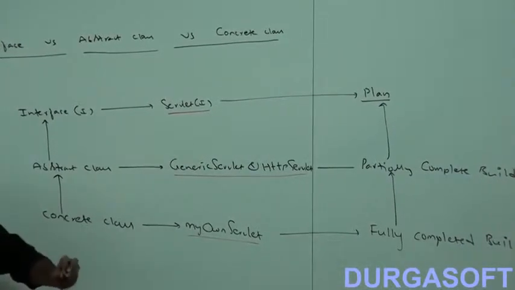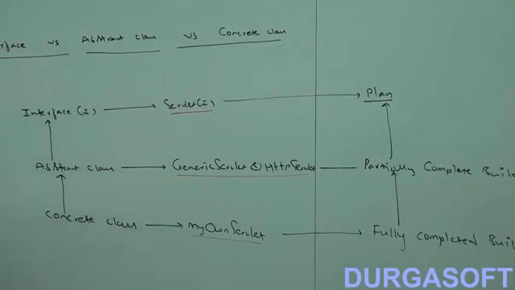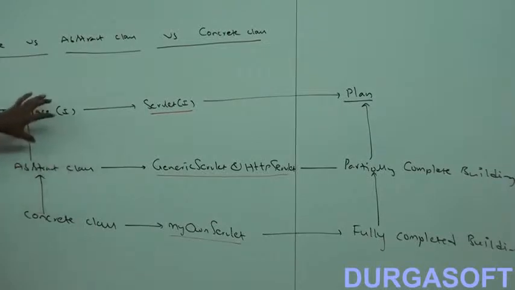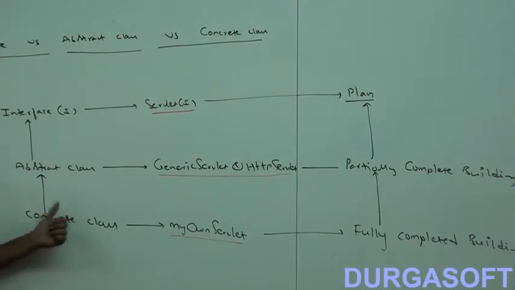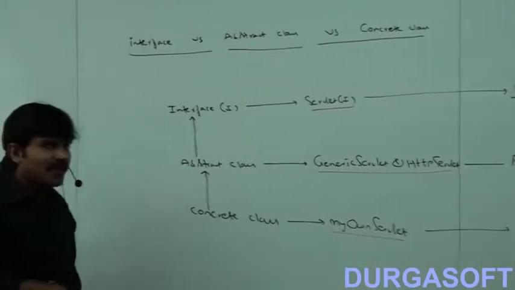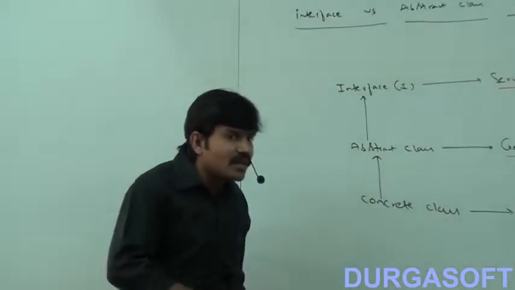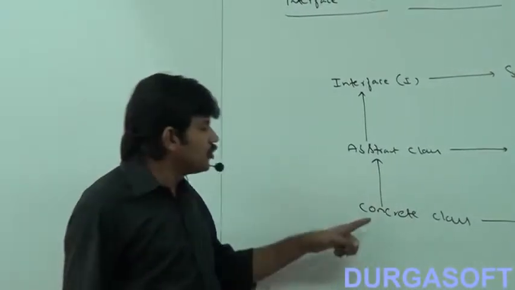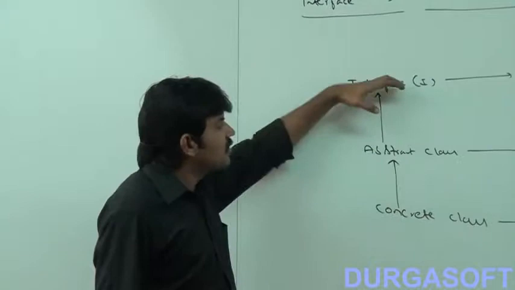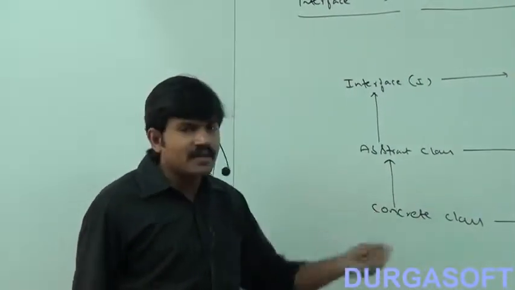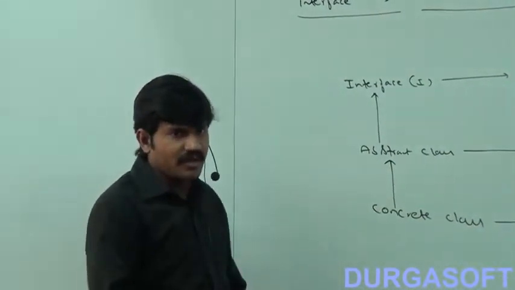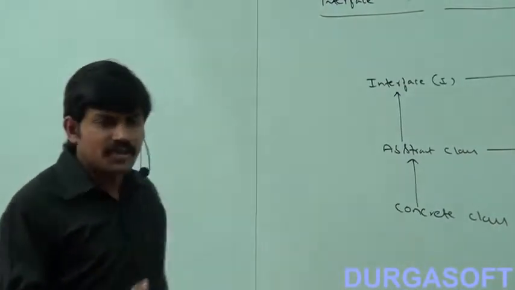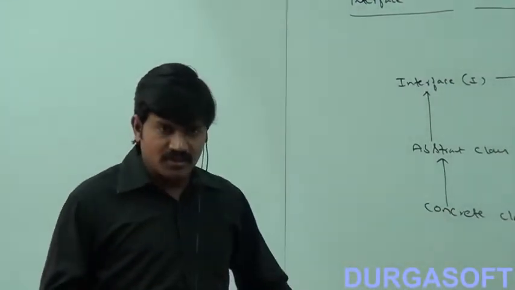Now can you tell which one is required in reality? We require only concrete classes. Interface and abstract class are intermediate stages to get a concrete class. Are you going to stay in the plan? No. Are you going to stay in a partially completed building? No. Only in a fully completed building can we stay. In reality, the one we use is the concrete class, but these are intermediate stages to get a concrete class. I hope the terminology is very clear. In the interview room, if anyone asks when we should go for an abstract class, interface, or concrete class, we should be in a position to answer. Okay, that's all.